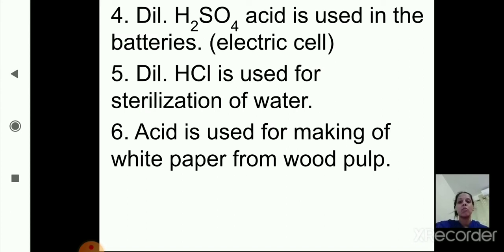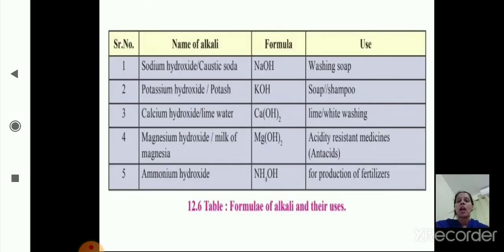Now we'll see the uses of bases. As you can see here, the table shows the name of the alkali, the name of the base, its formula and use. The first, sodium hydroxide or caustic soda, that is NaOH, is used in washing soap. Second, potassium hydroxide, potash, that is KOH, is used for soap and shampoo making. Third, calcium hydroxide or lime water, that is Ca(OH)2, is used for lime or whitewashing.